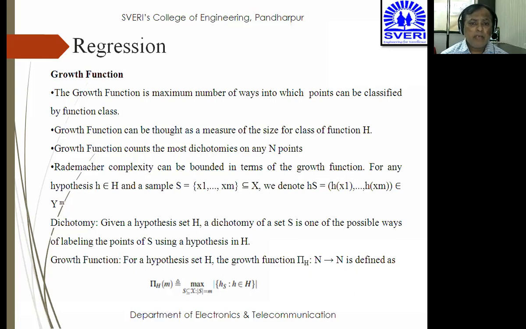So it is going to consider the maximum number of ways in which points can be classified. It is used to measure the size of a class of function H. It can count the dichotomies. It can bound the Rademacher complexity, and it can be given as pi H of m, which is equal to max of h of S colon h belongs to H. That is lower h belongs to upper H. So that is what the growth function is.